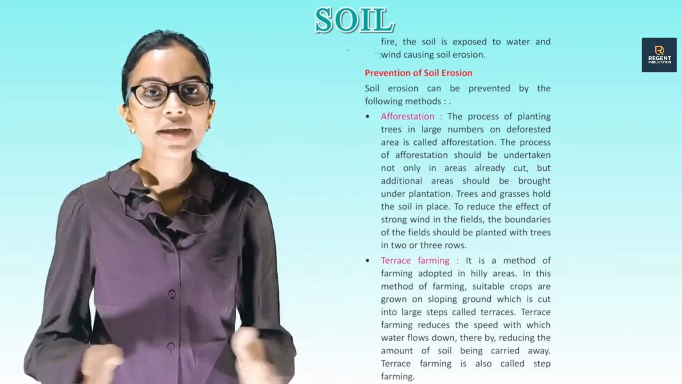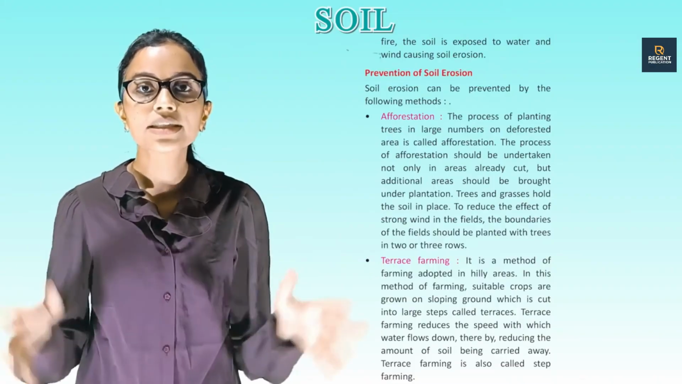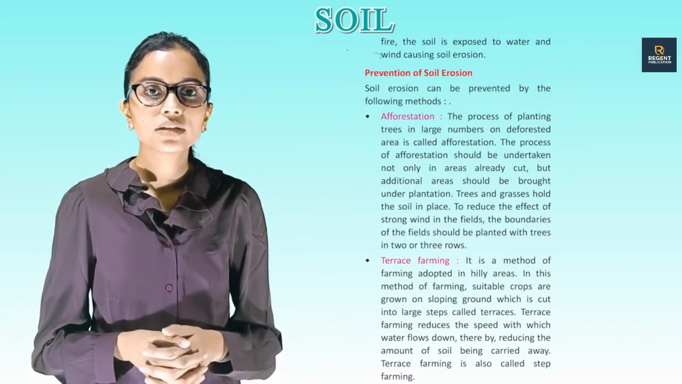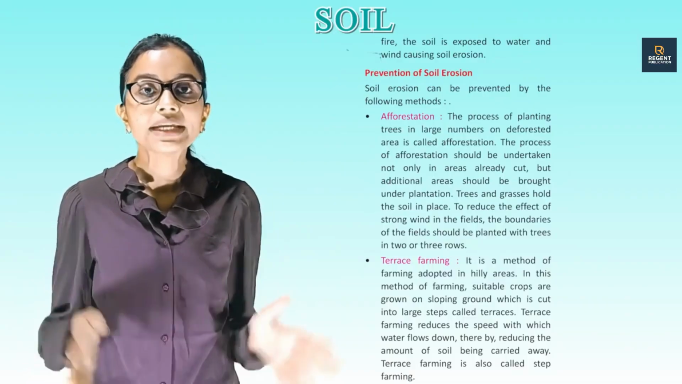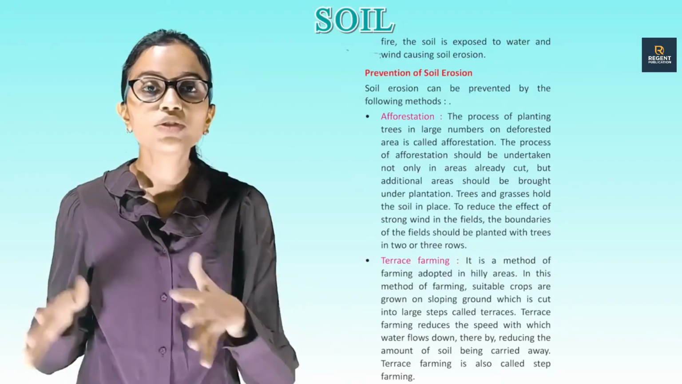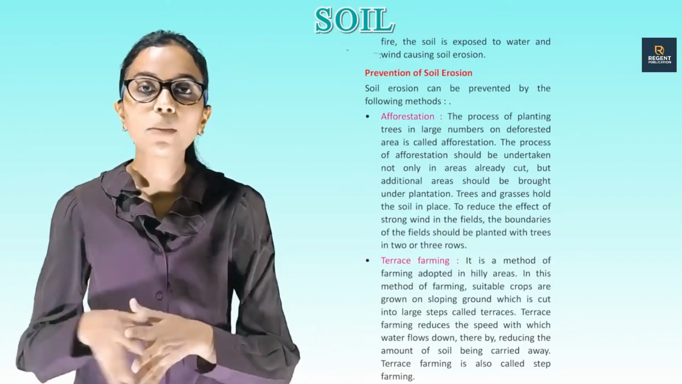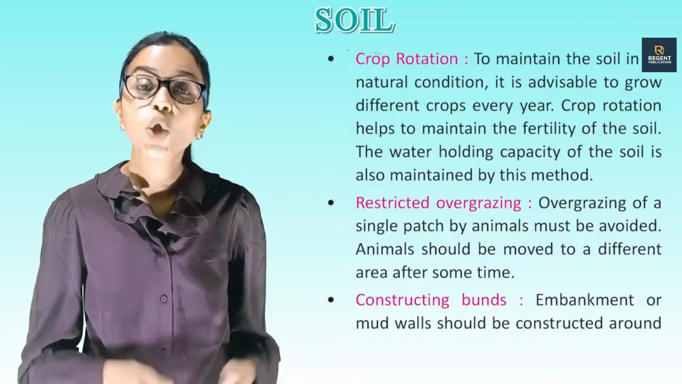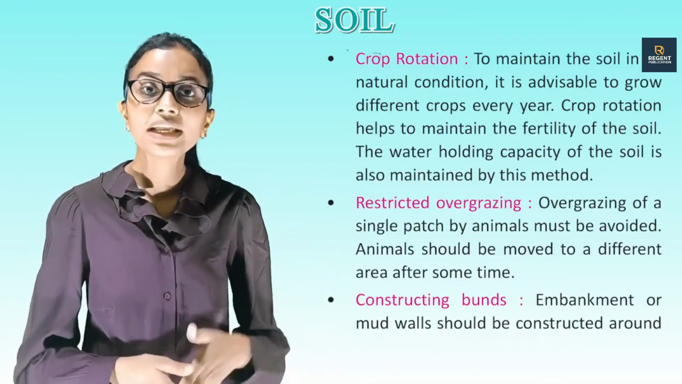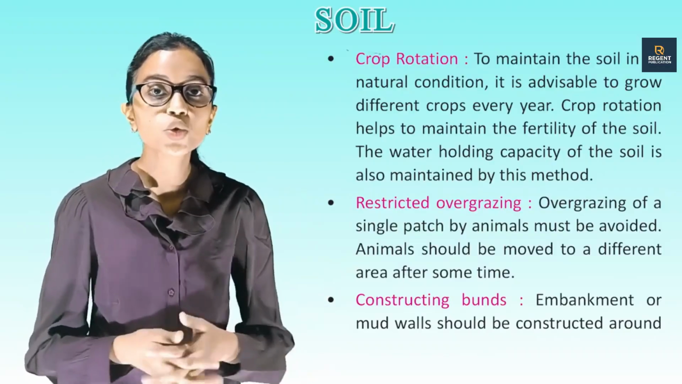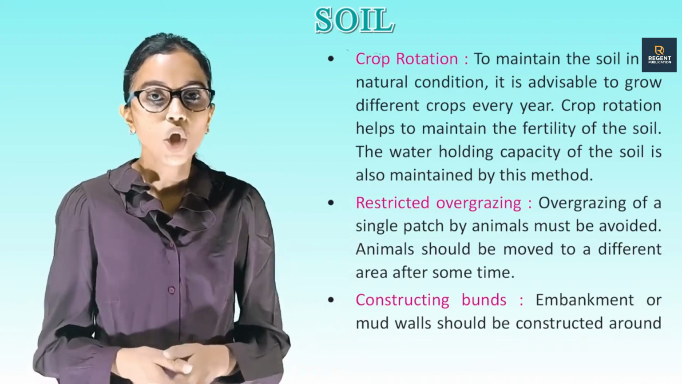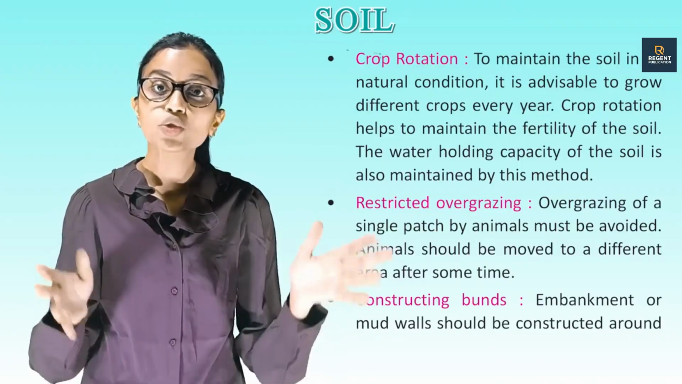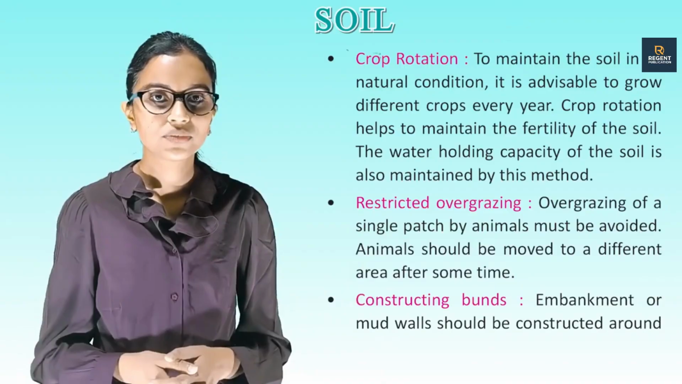Terrace farming. It is a method of farming adopted in hilly areas. In this method of farming, suitable crops are grown on sloping ground, which is cut into large steps called terraces. Terrace farming reduces the speed with which water flows down, thereby reducing the amount of soil being carried away. Terrace farming is also called step farming. Crop rotation. To maintain the soil in its natural condition, it is advisable to grow different crops every year. Crop rotation helps to maintain the fertility of the soil. The water holding capacity of the soil is also maintained by this method.